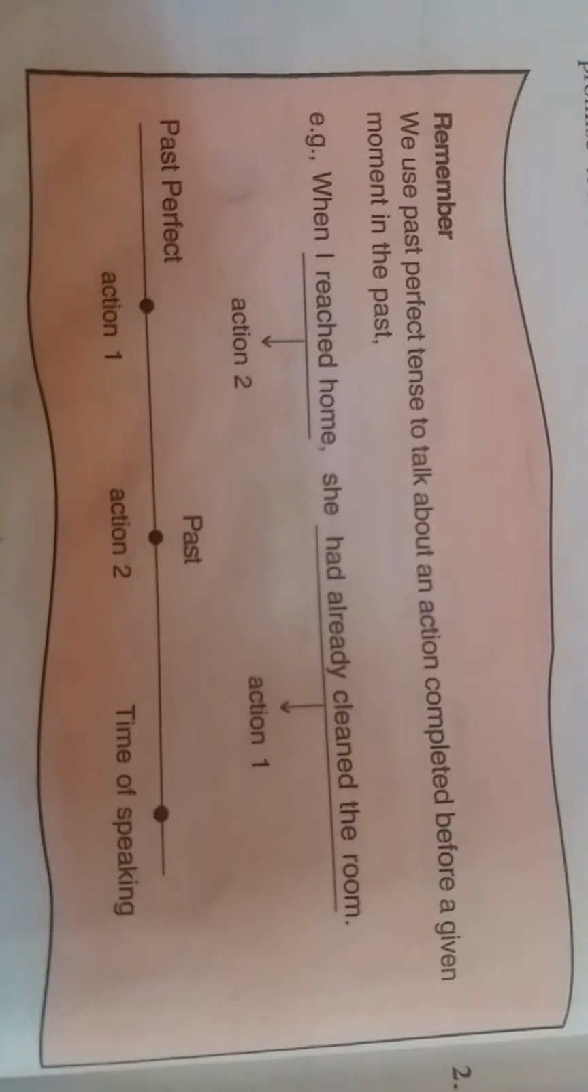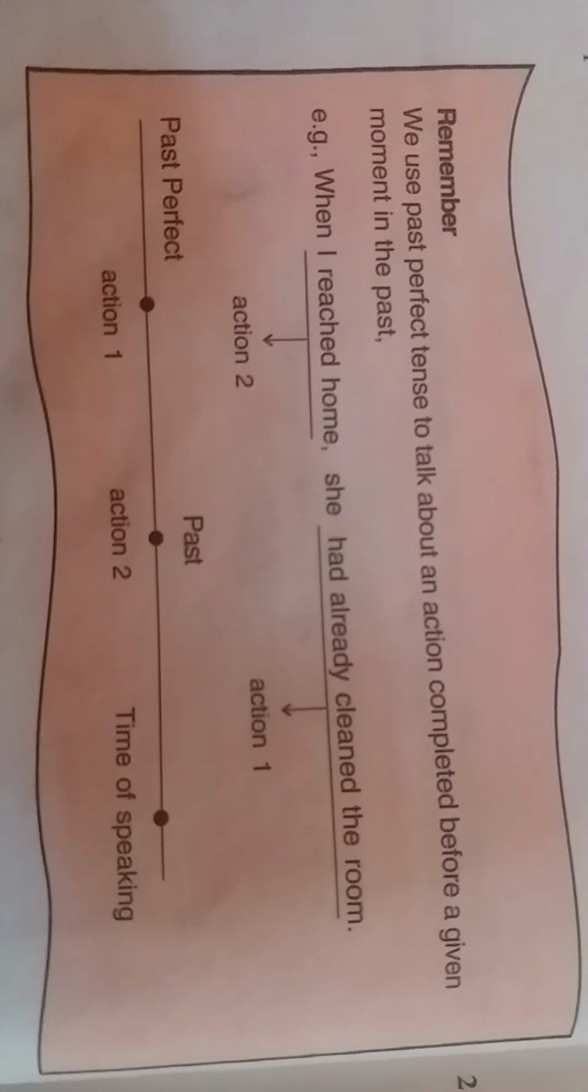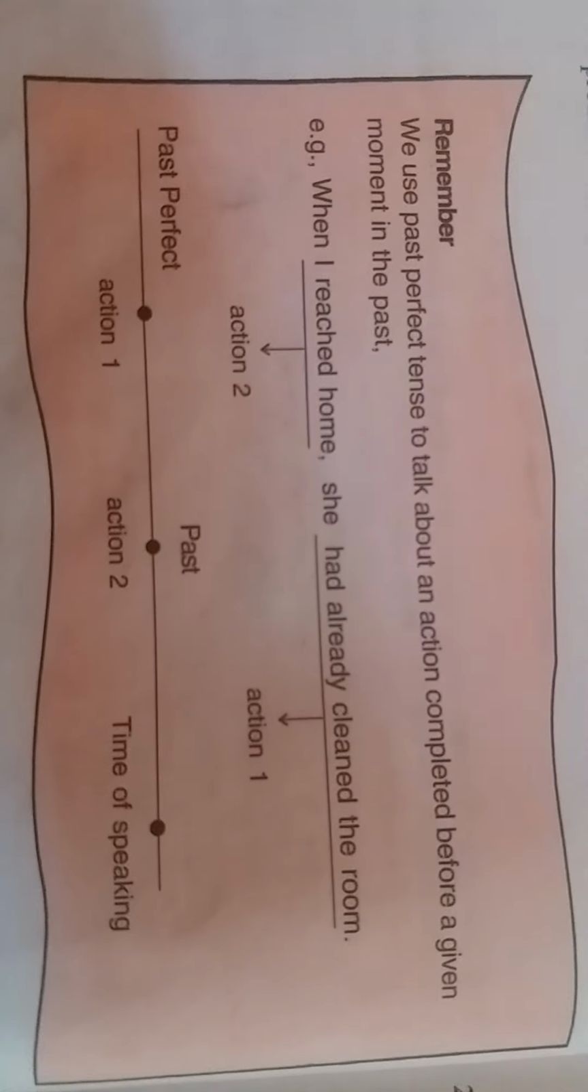Past perfect tense talks about an action completed before a given moment in the past. It means it is used to express an action in the past which was completed before another action. Means one action got completed before the second action. Here in the example, when I reached home, she had already cleaned the room. Means one action was already complete before the second action happened. So this past perfect tense talks about two correlated past actions.